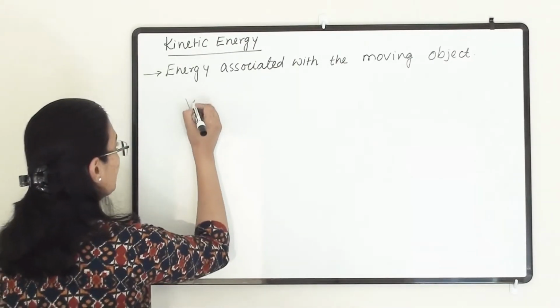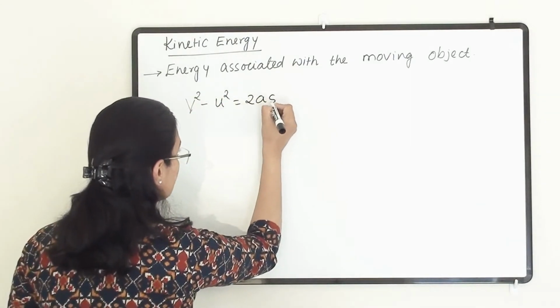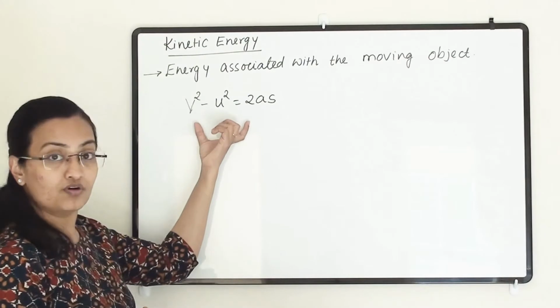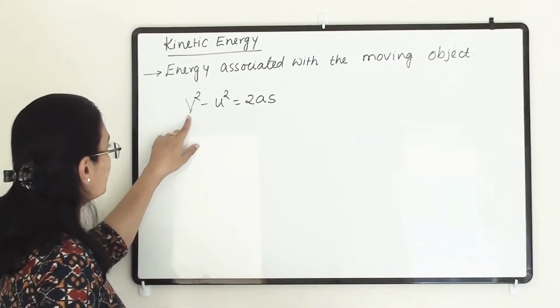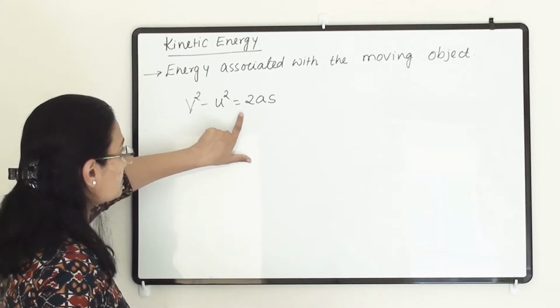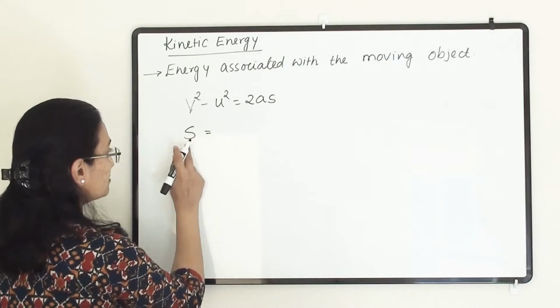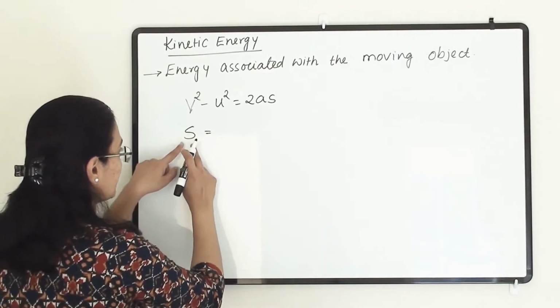So we know this equation, that v square minus u square equals 2as. This equation we have learnt in the 8th chapter, and this is final velocity square minus initial velocity square equals 2as. Now from this we can derive the equation with respect to distance, that is s.